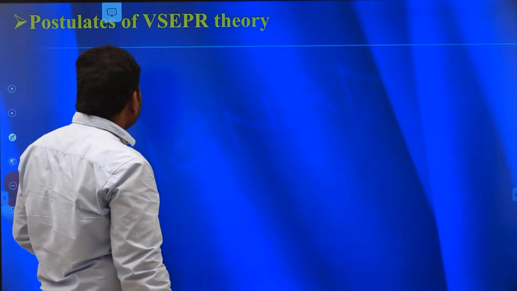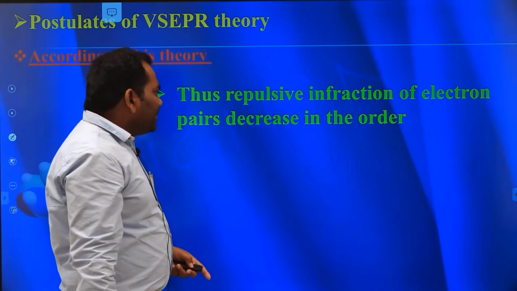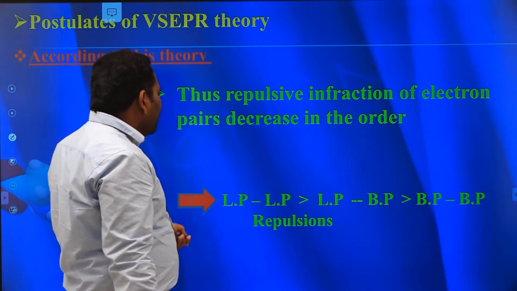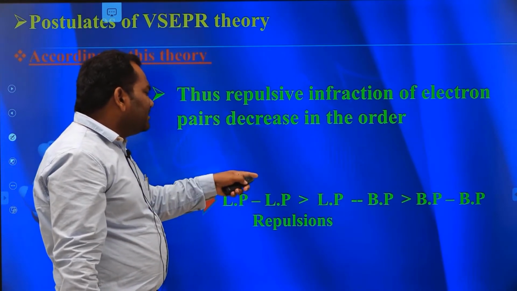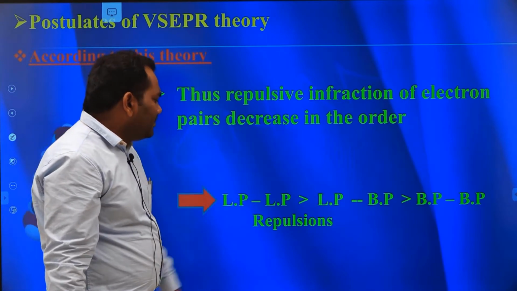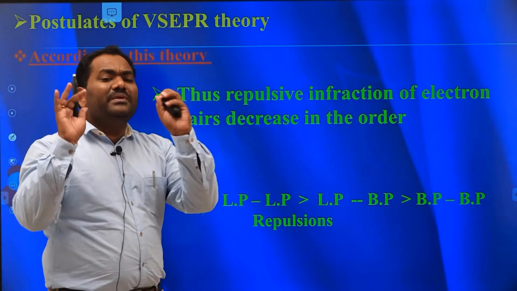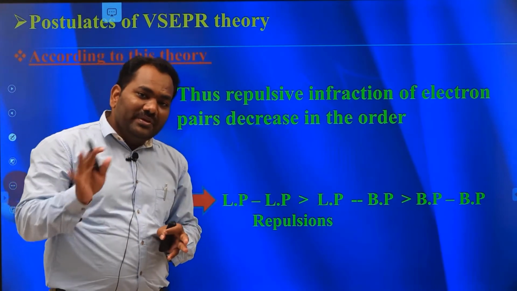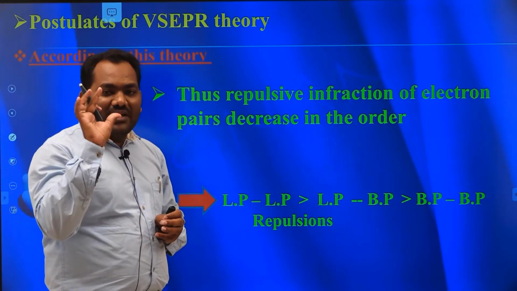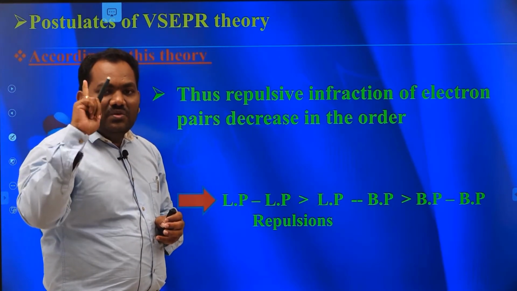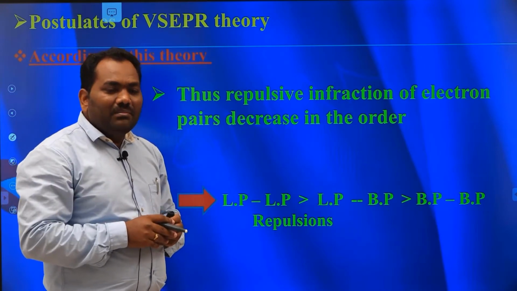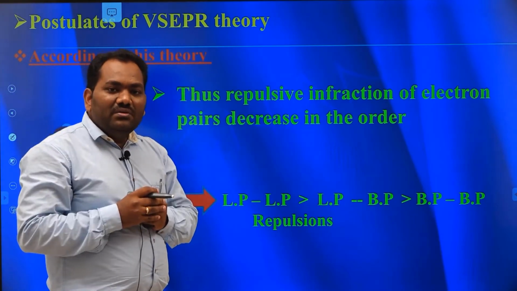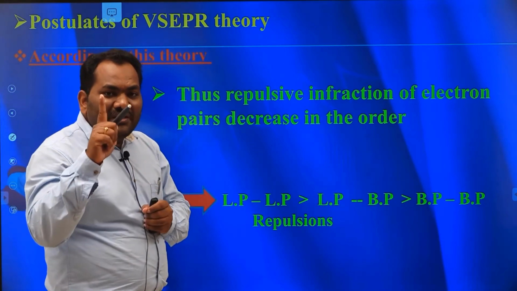The next one is that the repulsive interactions of electron pairs decrease in the order: lone pair-lone pair repulsion is greater than lone pair-bond pair repulsion. Why are lone pair repulsions greater? Lone pairs of electrons are attracted by only one nucleus, but bond pairs are present between two nuclei, so they are controlled by two nuclei.